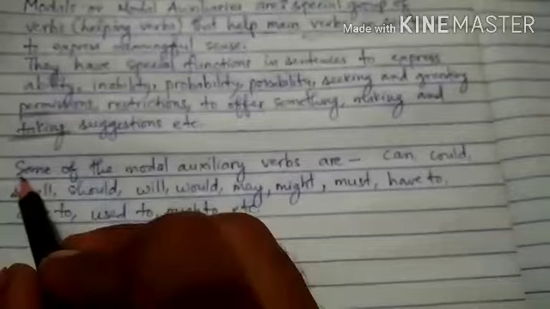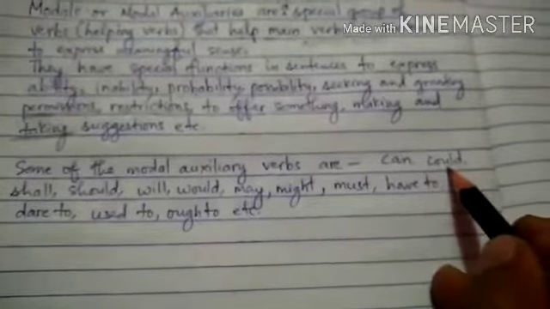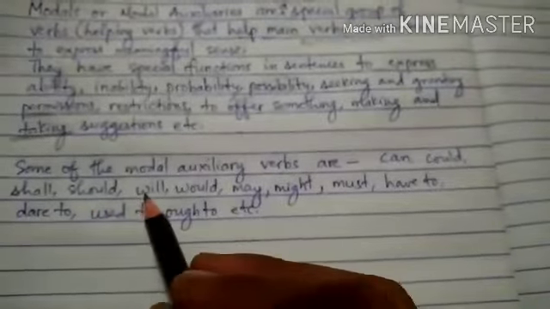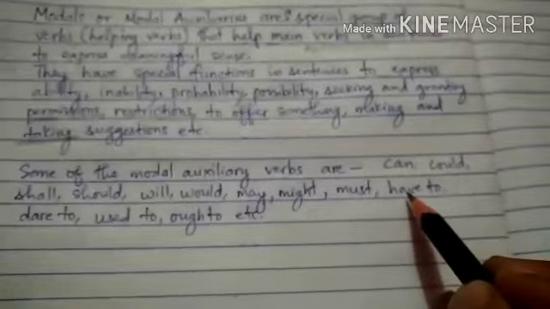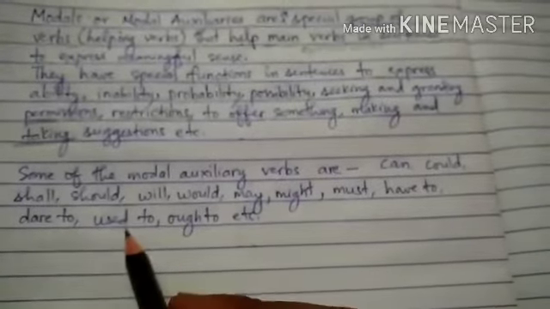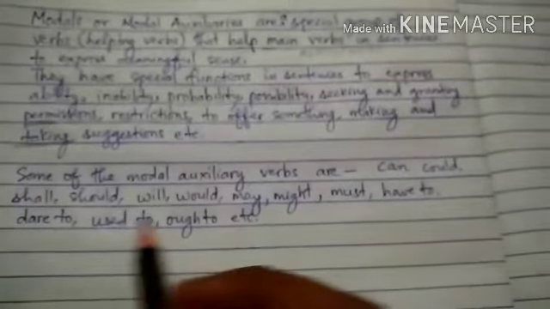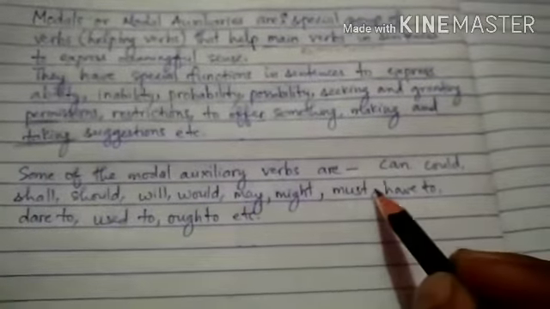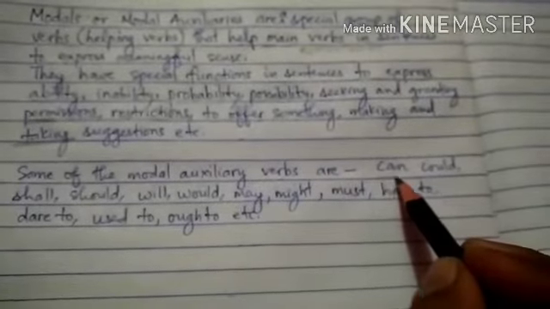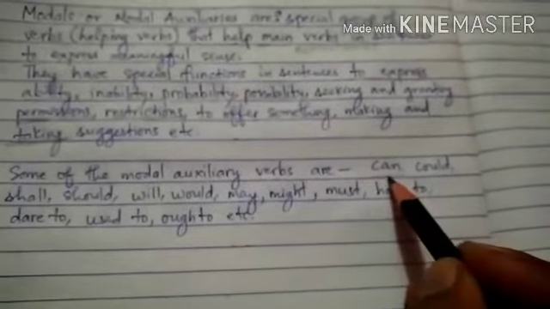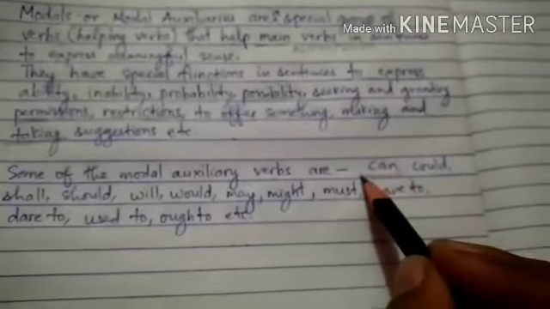Let us see here. Some of the modal auxiliary verbs are can, could, shall, should, will, would, may, might, must, have to, dare to, used to, ought to, etc. So these are the words that are used as modal auxiliary verbs, and they are used with main verbs in sentences to express special kind of actions.